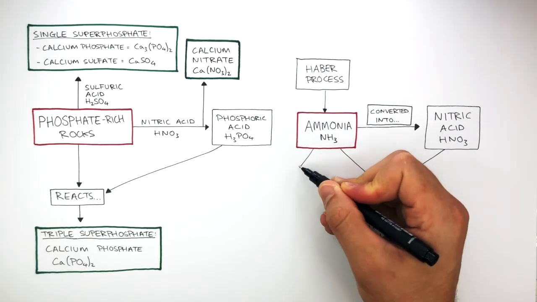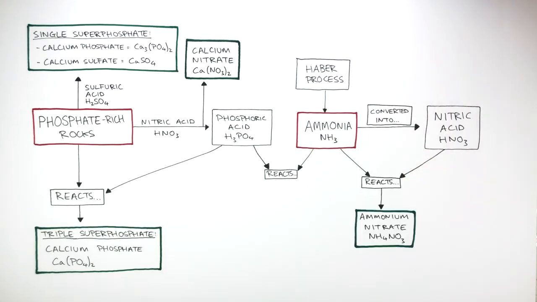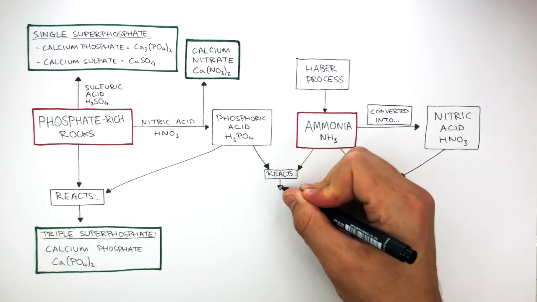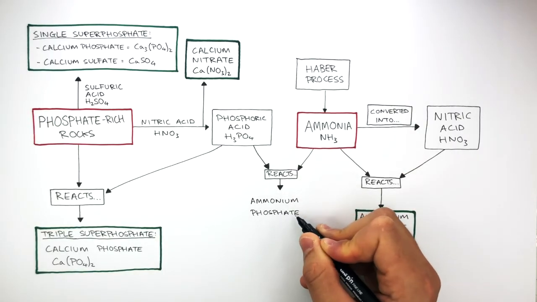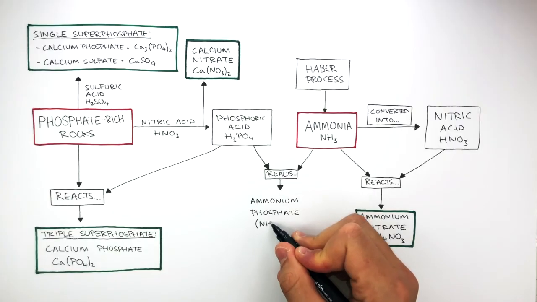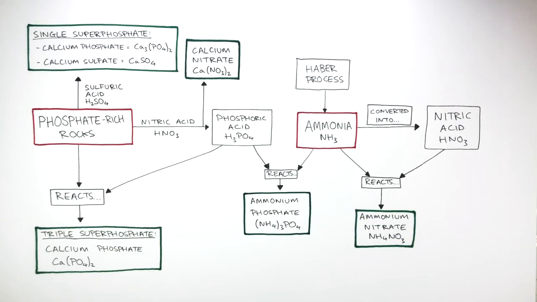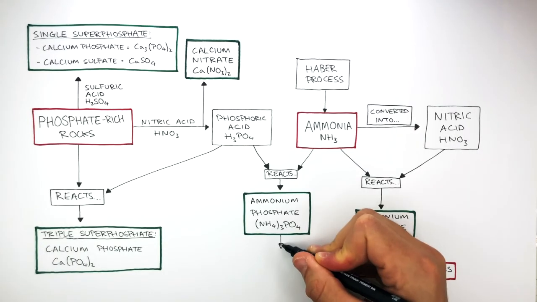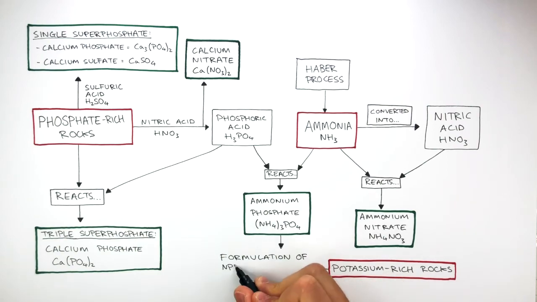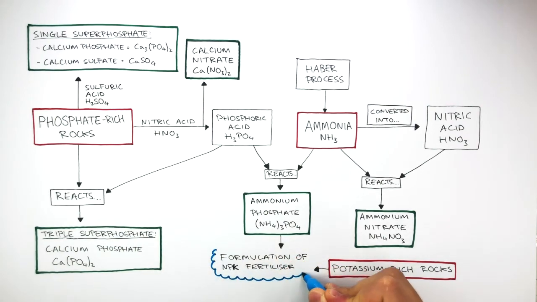And if ammonia and phosphoric acid react together, they can form the salt ammonium phosphate, which has the formula (NH4)3PO4. And finally, potassium rich rocks are already soluble in water, so they can go straight into a formulation of NPK fertilizer with all the other salts depending on how the formulation has been made.